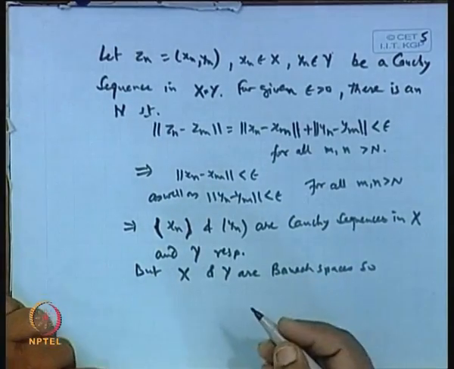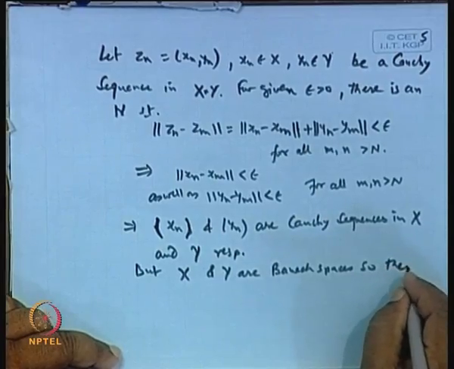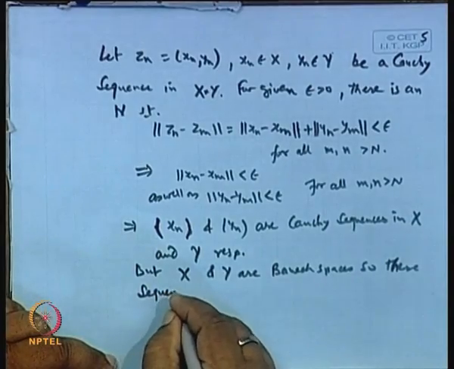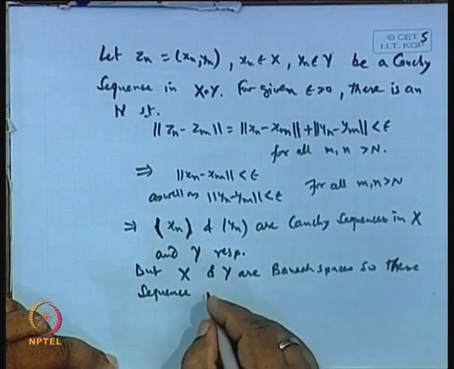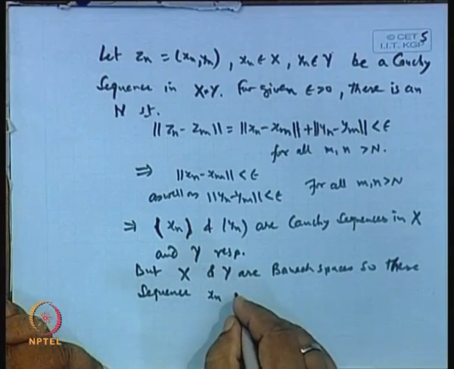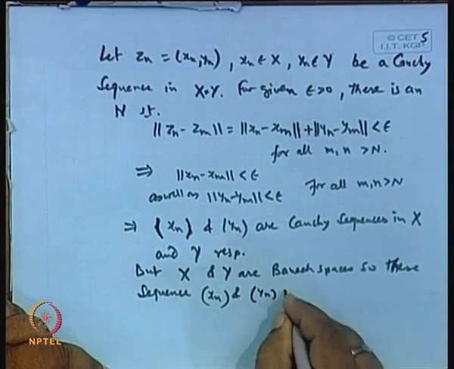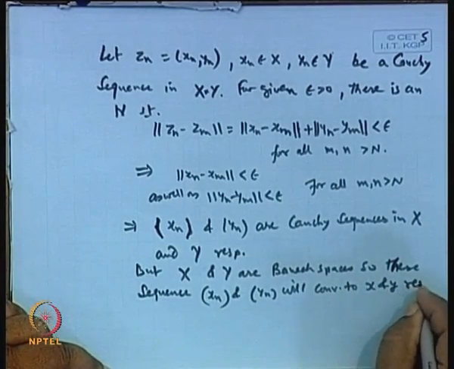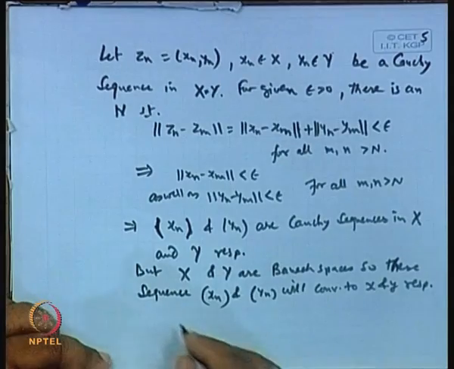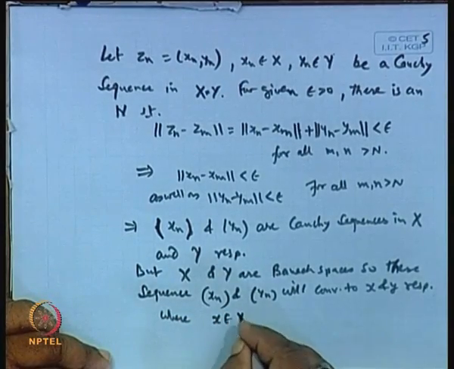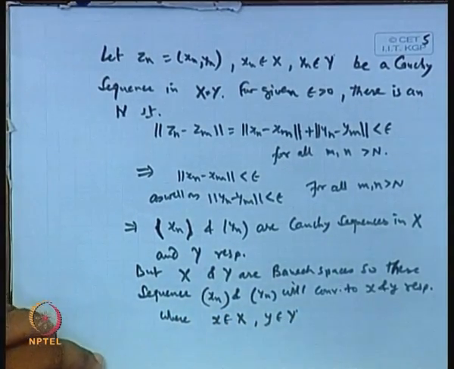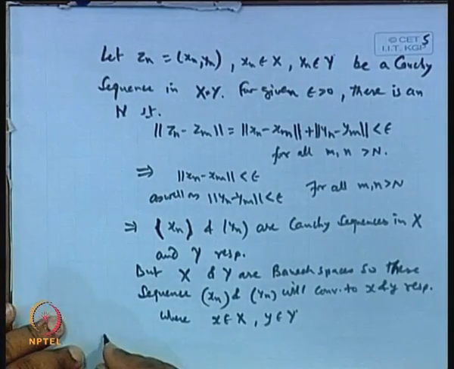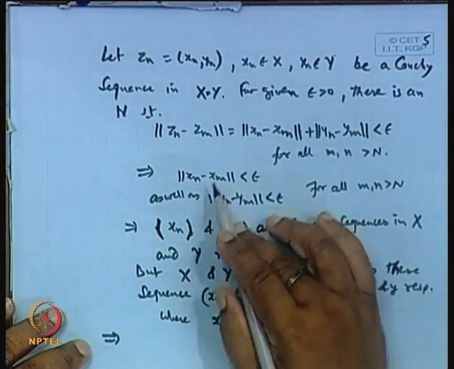So, these sequences must converge: x n and y n will converge to x and y respectively, where x belongs to capital X and y belongs to capital Y. Clear?